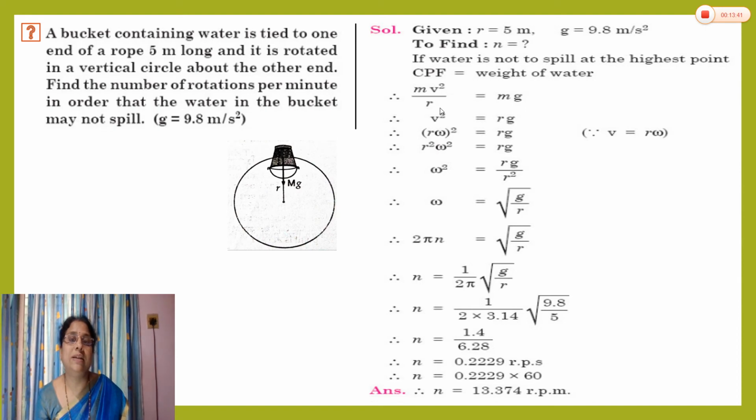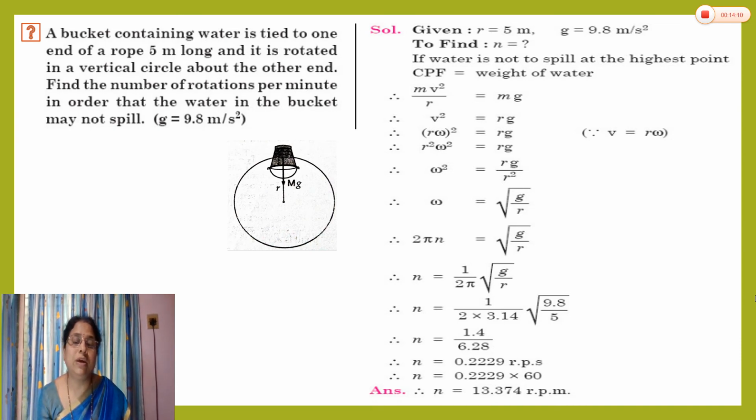Again we can say that the centripetal force is equal to weight. When this equation is satisfied, the water will not spill at the uppermost point, and we get v square is equal to rg, v is equal to under root rg. If we put, rather than mv square by r, m r omega square by r, we get r omega square is equal to rg, and rg is equal to r square omega square. So omega square is equal to rg by r square. So we get the value for omega, that is under root g by r.